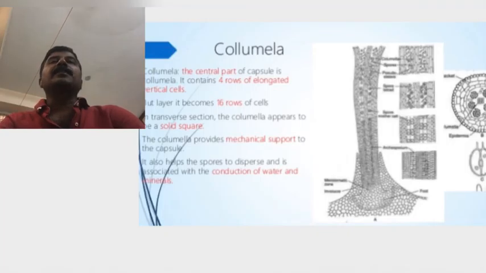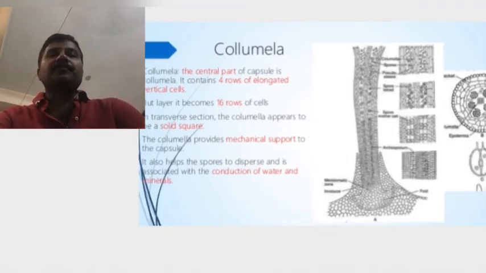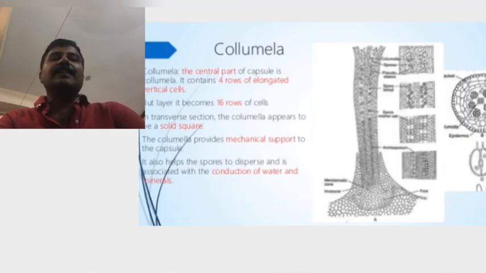Next, dehiscence of the capsule. When the capsule is matured, the tip of the capsule turns black or brown in color. This shows the capsule is mature. When the capsule is mature, the capsule wall and the columella lose water. The capsule dehisces along two longitudinal slits starting from the top.